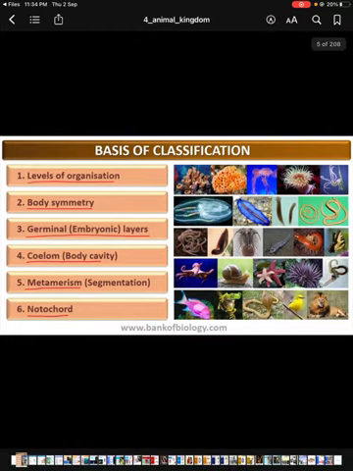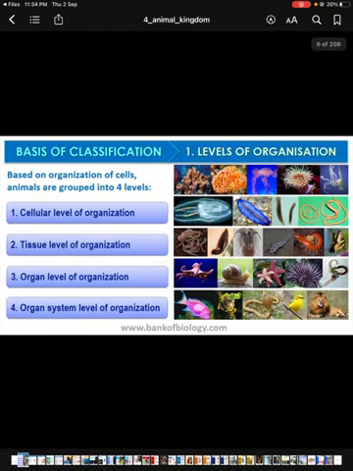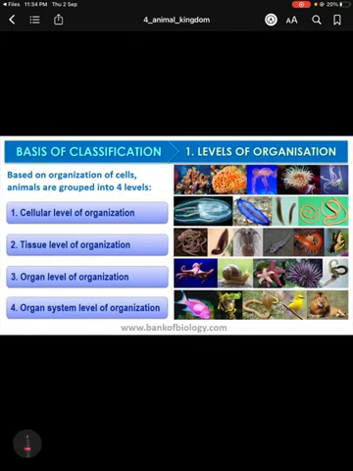The first one is level of organization. According to this, animals are classified into 4 groups. First is cellular level of organization, second is tissue level, third is organ level, and fourth is organ system level of organization.